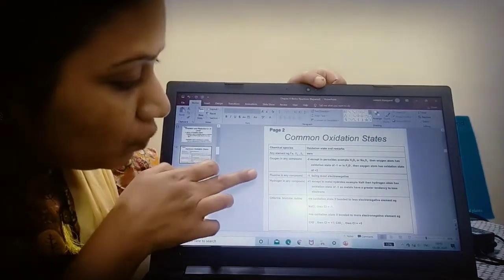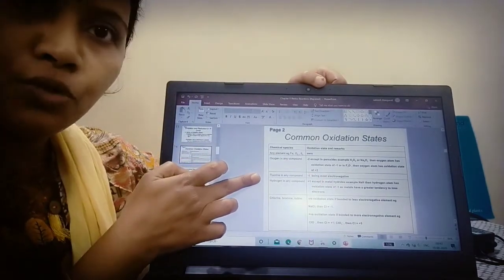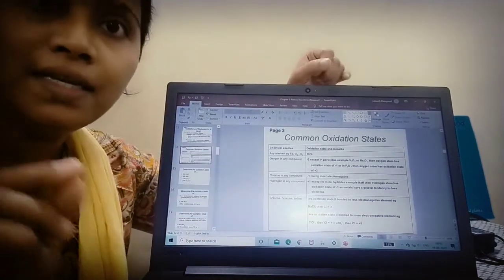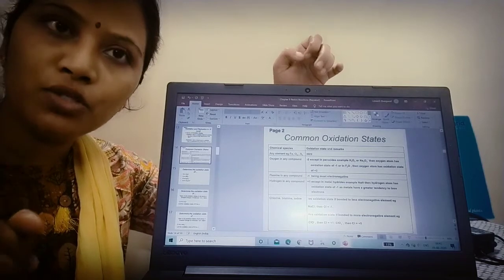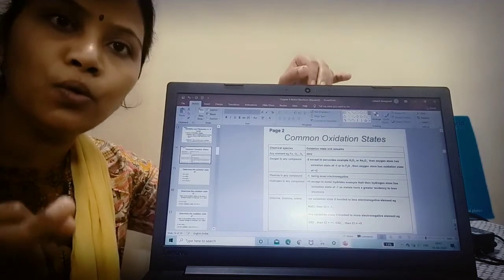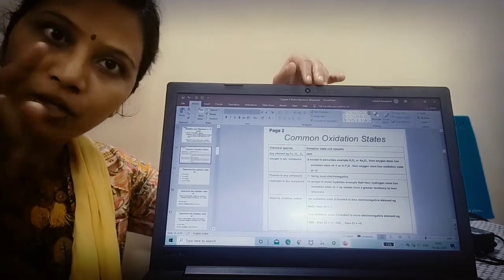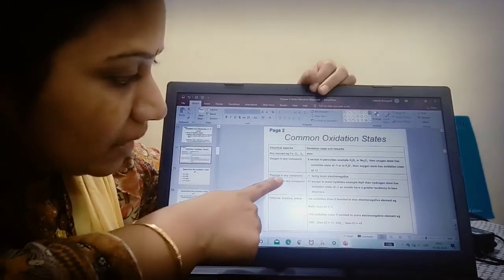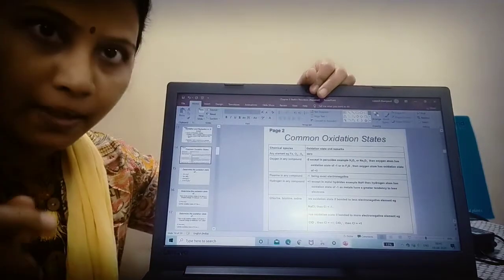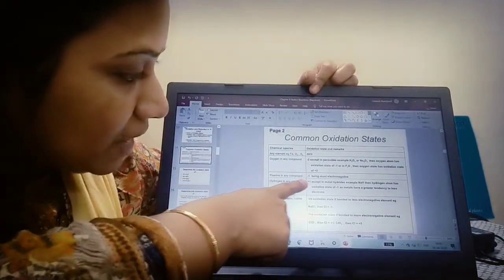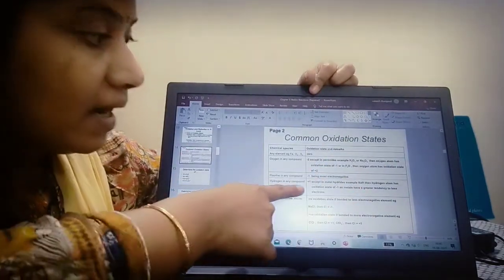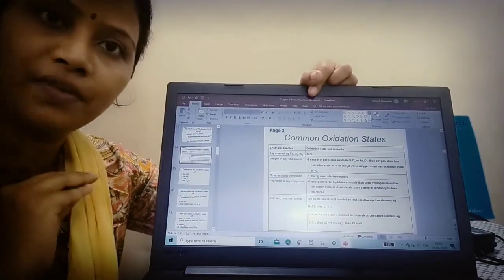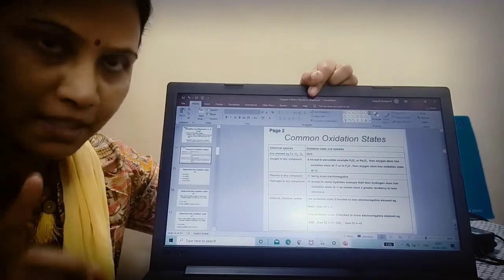Clear? Then moving to the third category, fluorine. Fluorine is more electronegative. Almost all our halogens like fluorine, chlorine, bromine, iodine, whenever you write the compound, you will be putting a one minus charge at the power, right? So these are electronegative, so it should be -1. Okay. Fluorine should be -1. Then hydrogen. Hydrogen should be +1. As you all know, in case of all the compounds, it should be +1.